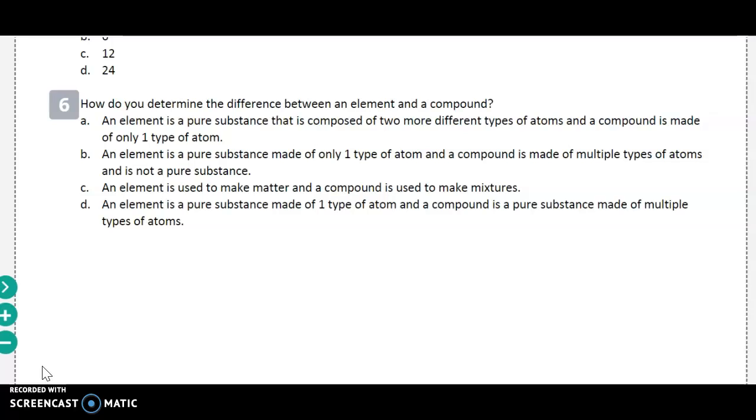A. An element is a pure substance that is composed of two or more different types of atoms, and a compound is made of only one type of atom. B. An element is a pure substance made of only one type of atom, and a compound is made of multiple types of atoms and is not a pure substance. C. An element is used to make matter, and a compound is used to make mixtures. D. An element is a pure substance made of one type of atom, and a compound is a pure substance made of multiple types of atoms.